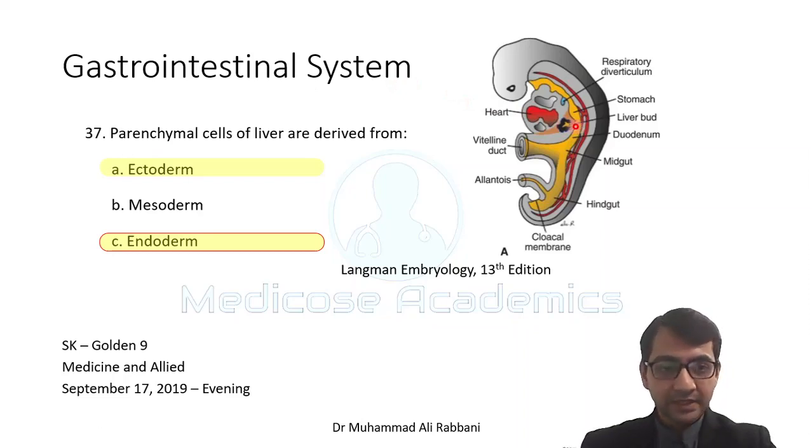So you can see the liver parenchyma is being produced by the outbudding from the GI tract. We all know that the GI tract is formed of endoderm, so the parenchyma of liver is derived from the endoderm. Yes, the stroma is derived from the septum transversum, that will be mesoderm in origin, but ectoderm, no way.